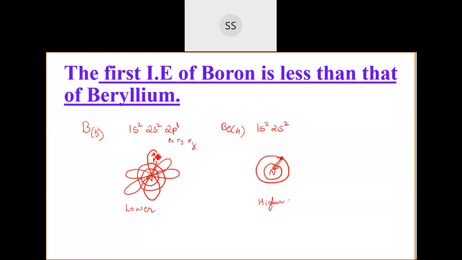Because the electrons are far away from the nucleus compared to beryllium. In the beryllium case, these electrons are present in the 2s orbital, so they are closer to the nucleus. When they are closer to the nucleus, it becomes difficult to remove them. If it is difficult, that means ionization enthalpy will be higher. So beryllium ionization enthalpy is higher compared to boron.